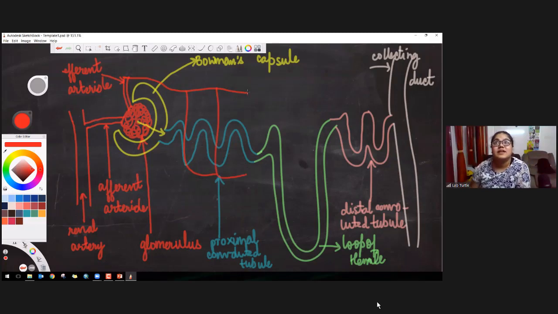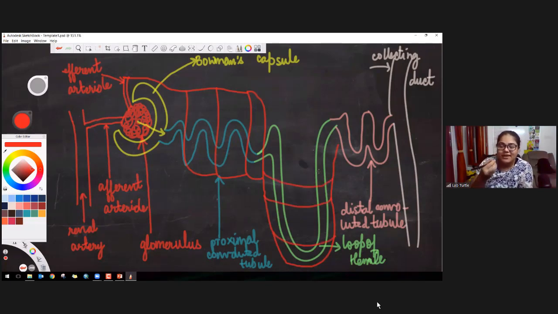See, it comes like this, then so many branches are there. It comes like this to the loop of Henle. It will go around it. These will also be joining each other. Okay. So what is happening? It is supplying oxygenated blood to different parts of the nephron.